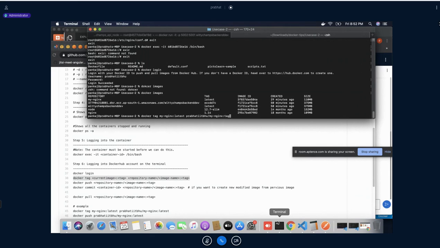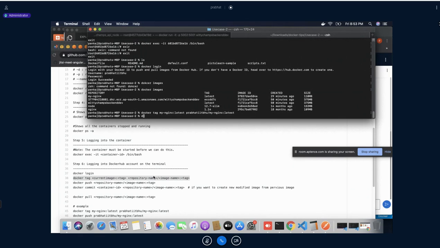So this is the format, a Docker Hub format. If you want to deploy it into Docker Hub, you should provide the name like this: your username, your image name, and with a tag. So in the case of tag, it would be latest. Okay, if you do so, what happens?